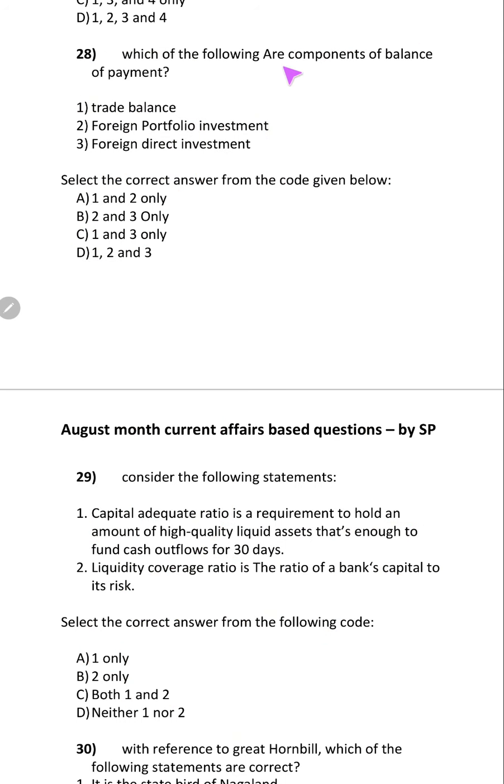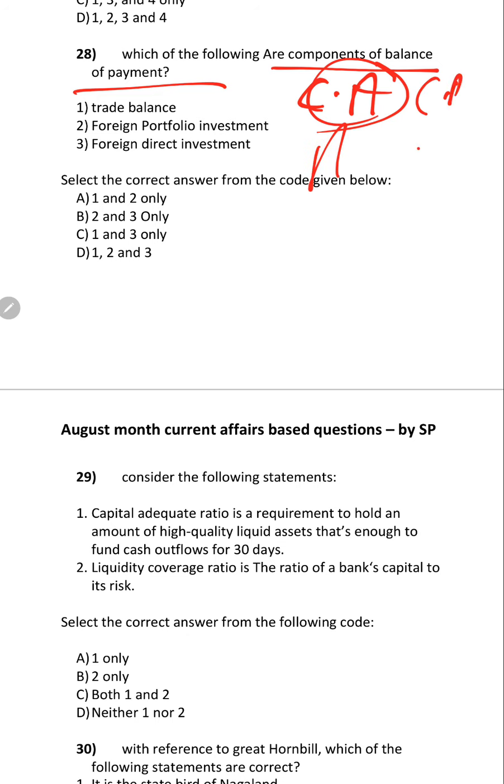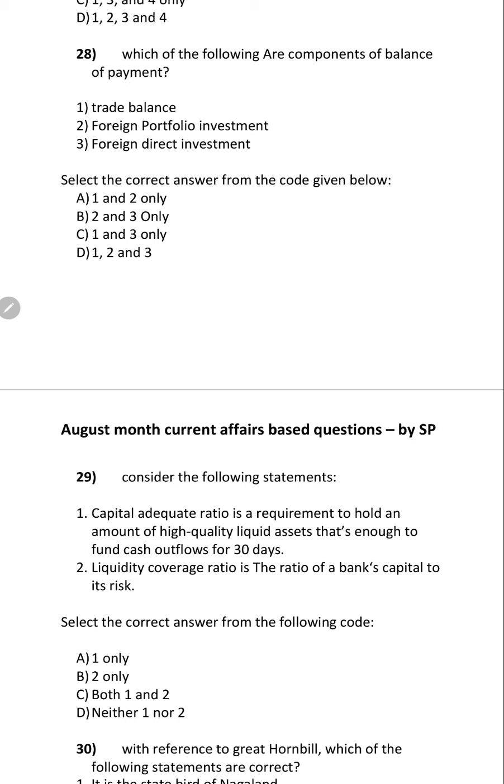So which are the components I am asking? This is very easy. UPSC will never ask like this. It may ask either under current account which will fall, under capital account which will fall, under invisibles which will fall. So it will ask like this. So this is easy, so answer is D.